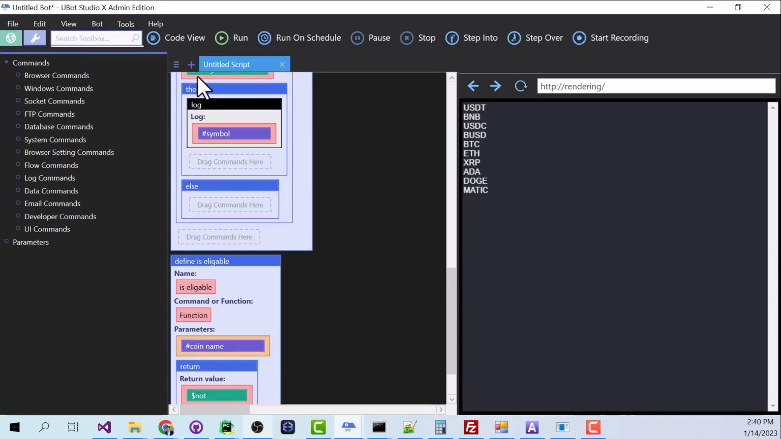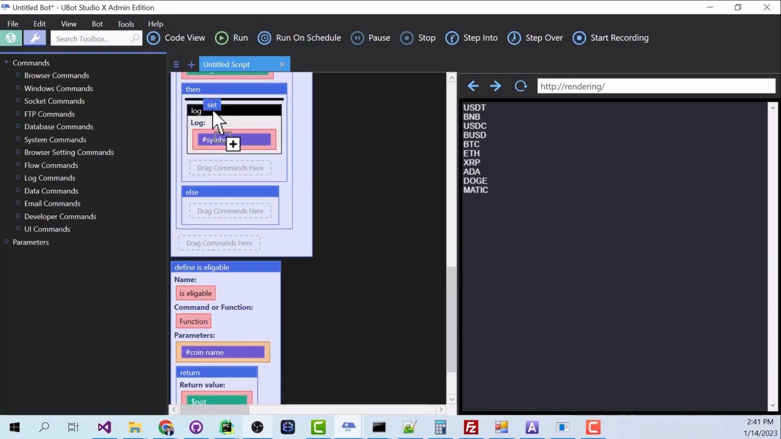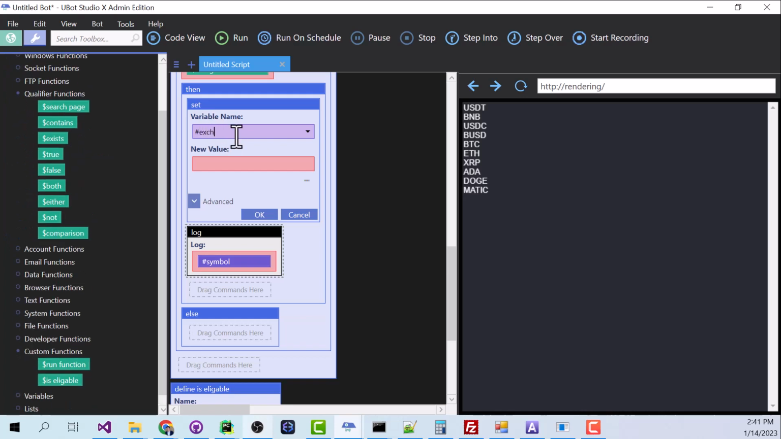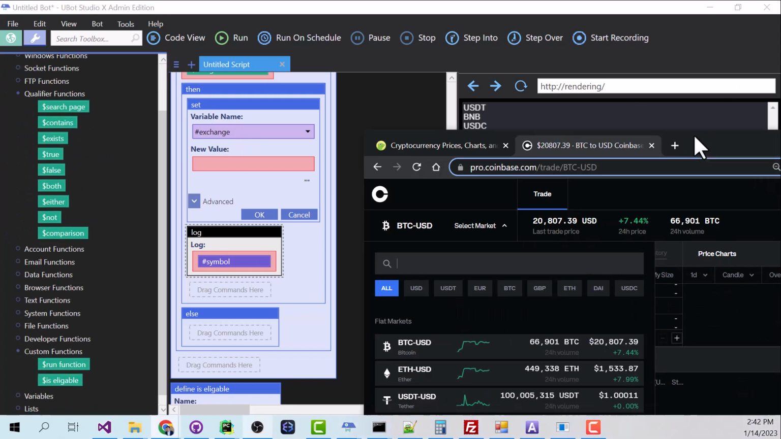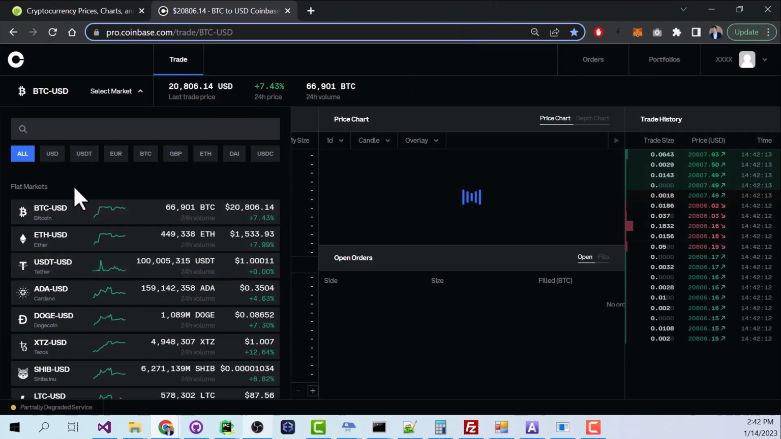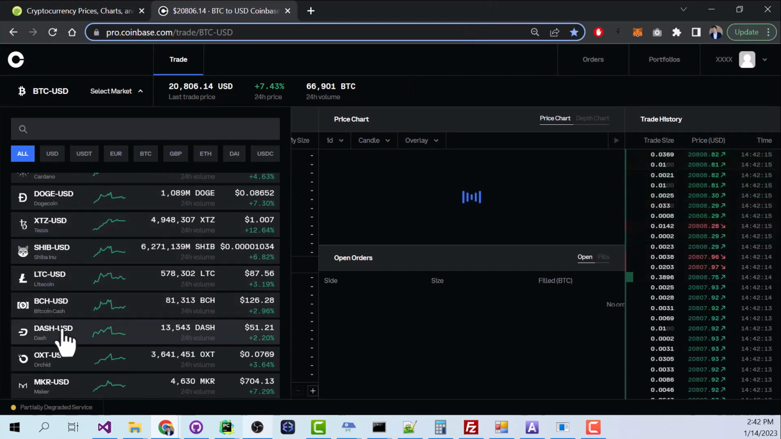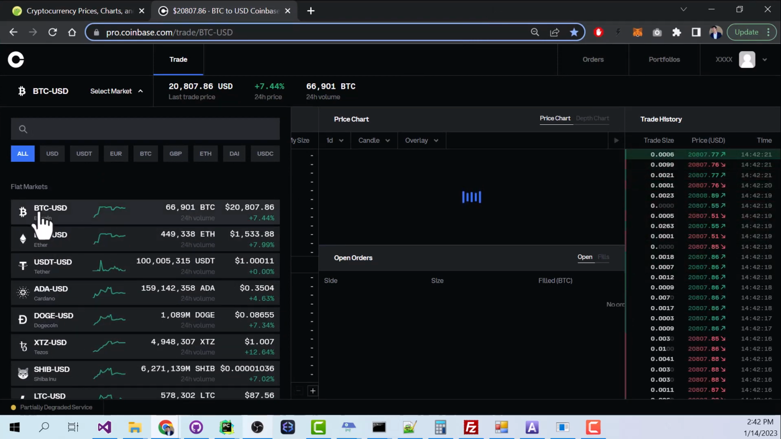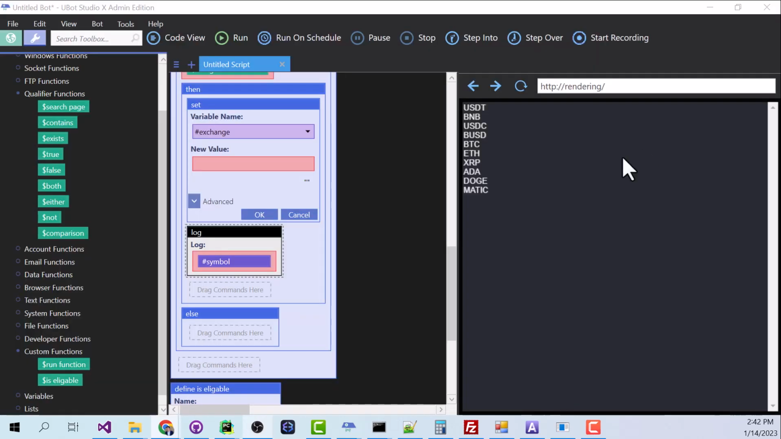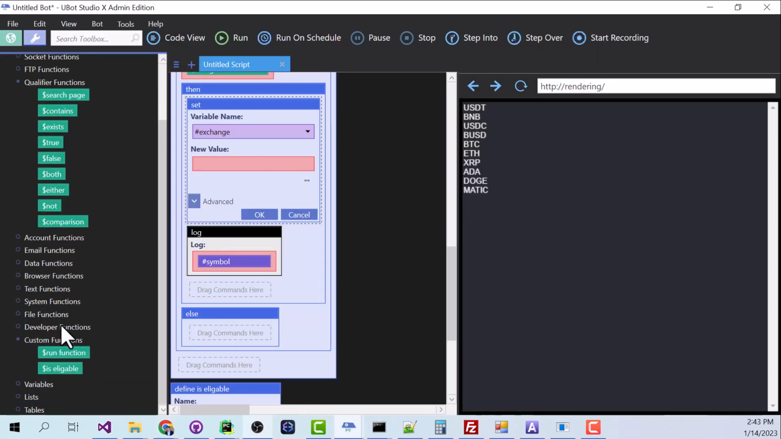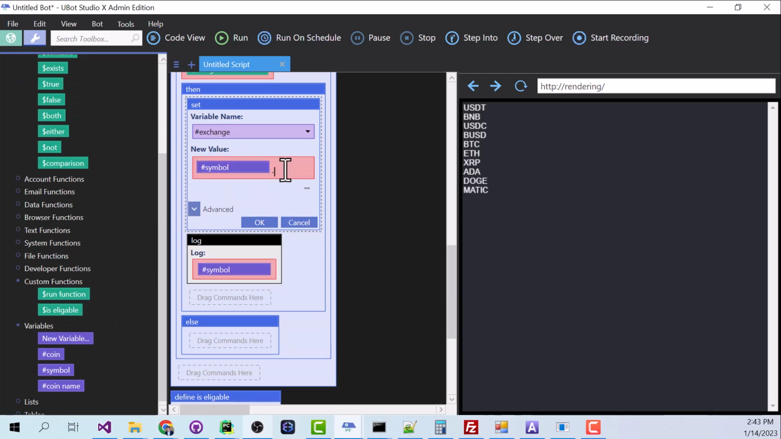So we have that. Next thing we want is to set ourselves a new variable. We'll call it exchange. And looking at our Coinbase website again, I just want you to notice something about the names of the exchanges here. So they all follow a similar format. We have the name of the token that we want, -USD, which means that we're buying, in this case, Bitcoin for USD. All right, and then we have ETH-USD, USDT-USD, etc. So I'm going to copy that format, and we're going to say symbol-USD.